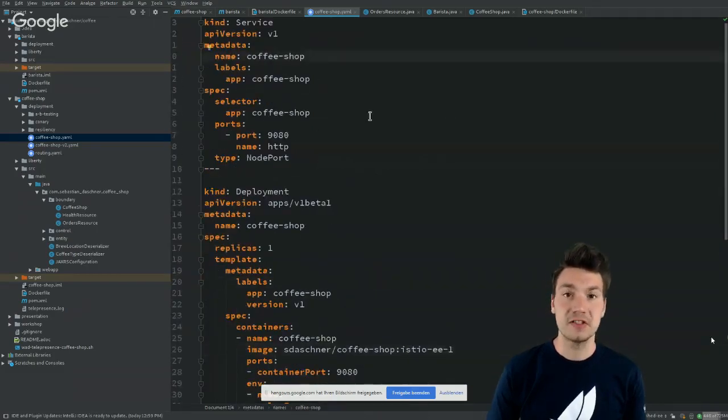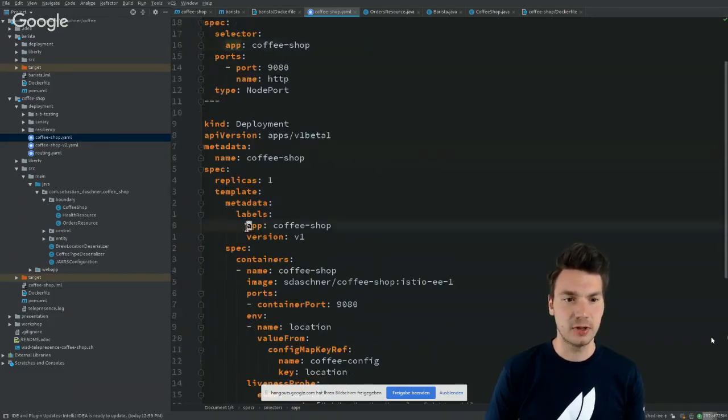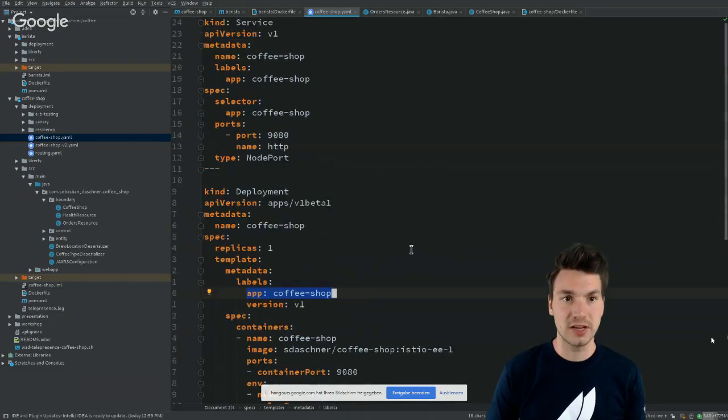And what is up here is the service definition. So this is just defining a name, coffee shop, that's the name of the service. And it's going to forward port 9080, that's the default port for OpenLiberty, to the pods that contain this label, app coffee shop. So I might have multiple pods that back my coffee shop service, and that are all selected by the service.